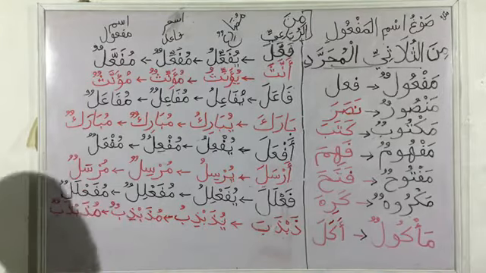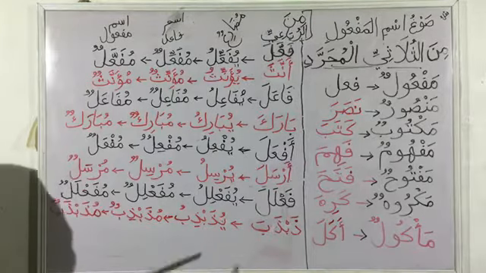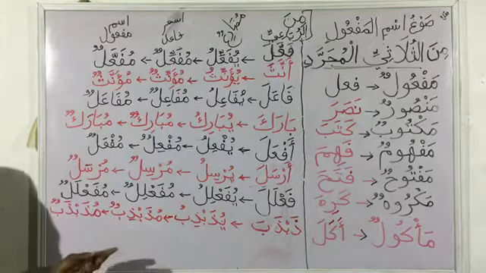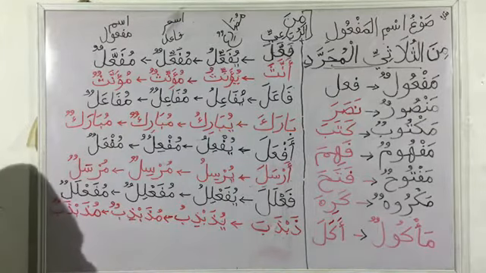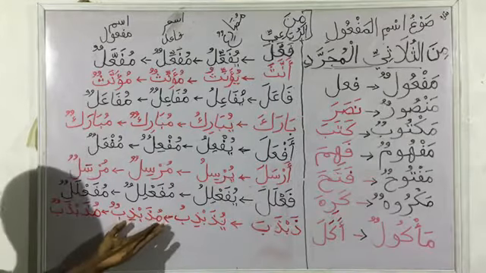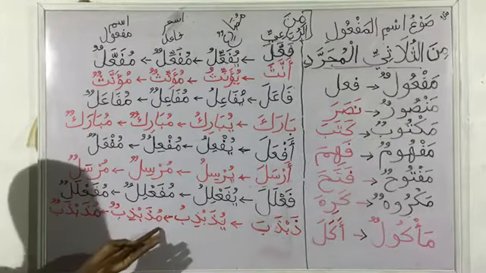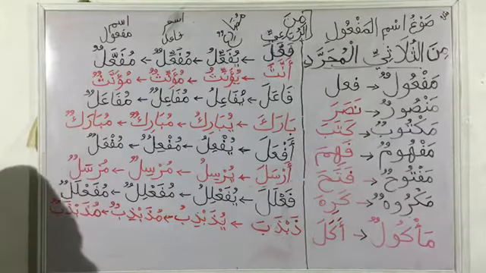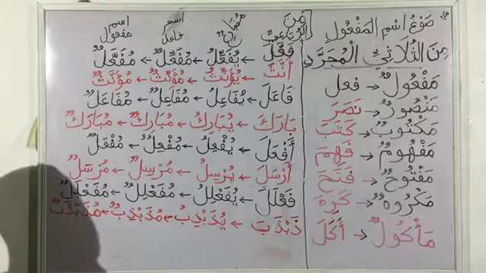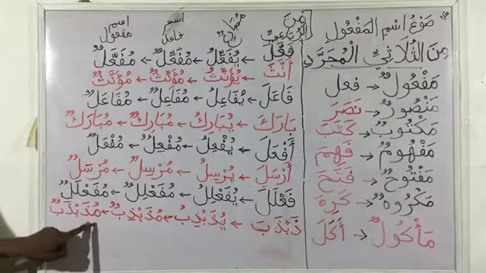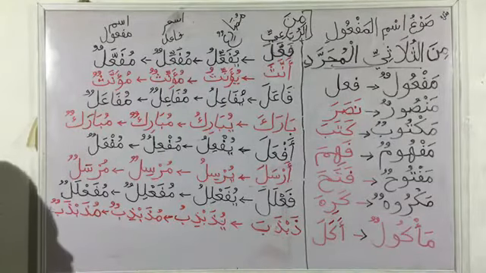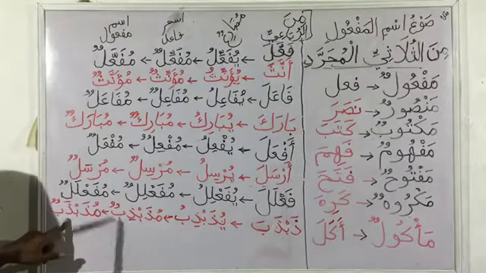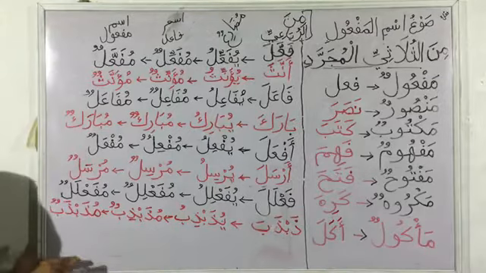An example is zabzaba, which means he auxiliated. Yuzabzibu, the mudari, is auxiliating. Muzabzibun is the ismul fa'il. When you replace the ya with the mim, and our kasra stays kasra, that is the ismul fa'il, which means the entity that auxiliates. Then muzabzabun, which means the entity that was auxiliated. After we change our kasra to fatha, we get the Ismu Maf'uul, which is muzabzabun.